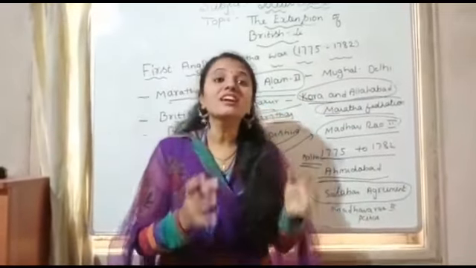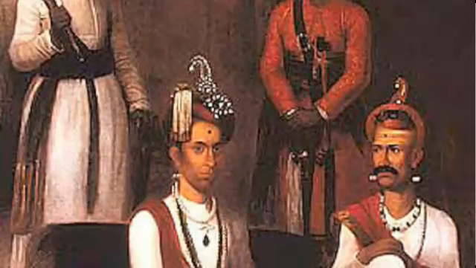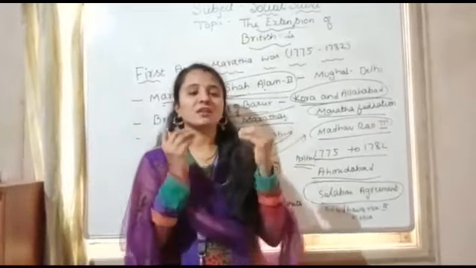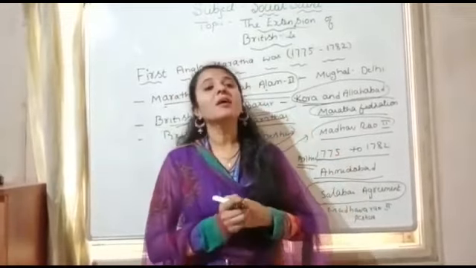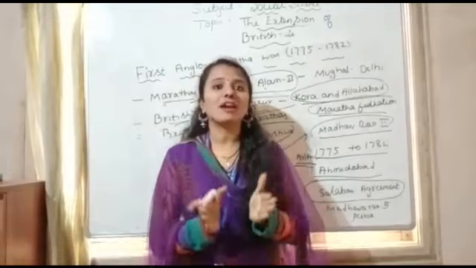With the Salbai agreement, the British made Madhavrao II the Peshwa, and Raghoba received a pension, which means he would get some money from the British. This is the explanation of the First Anglo-Maratha War.